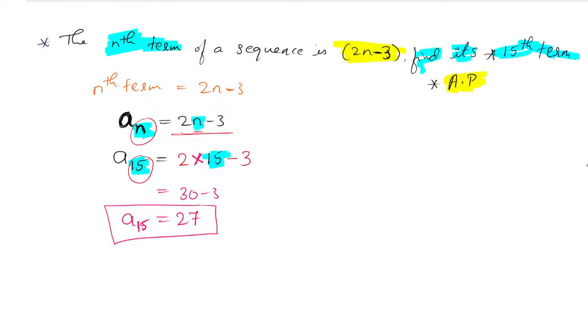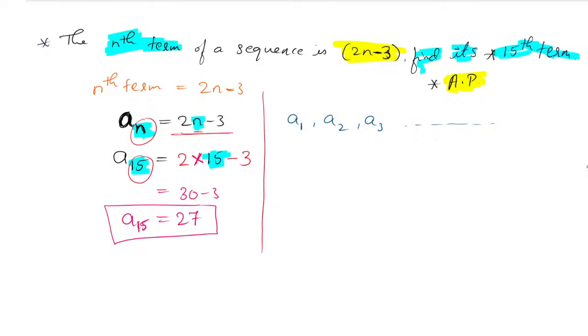We have to find the arithmetic progression, which means we have to write the sequence. So what is the sequence? What is the first number in that sequence? Yes, the first number will be A1. Very good. A1 we have to find. Then we have to find A2, then A3 and so on. AP is nothing but the sequence, and the sequence is nothing but A1, A2, A3 and so on.